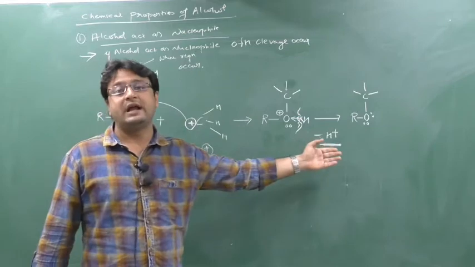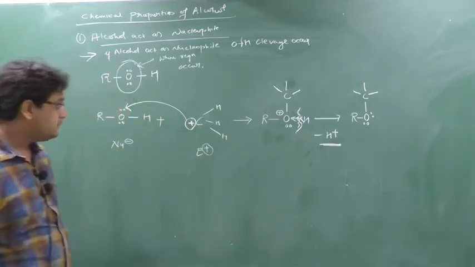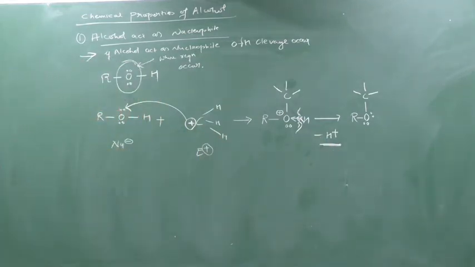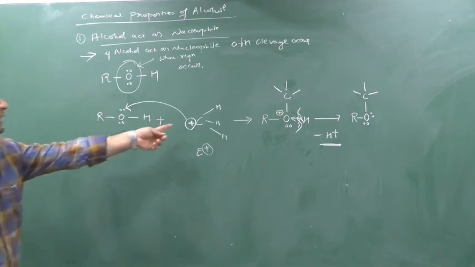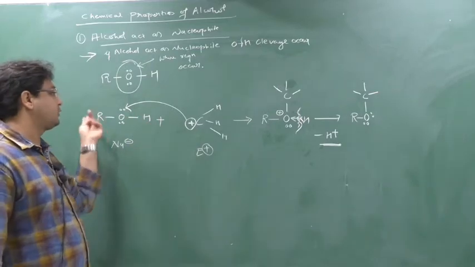That's why alcohol is slightly acidic. Clear this part? So this is the mechanism of the reaction when alcohol wants to react as a nucleophile. And in this there is not a kind of SN reaction, because there is not an attacking of a nucleophile, there is an attacking of an electrophile.